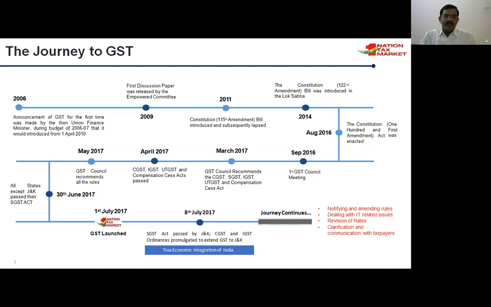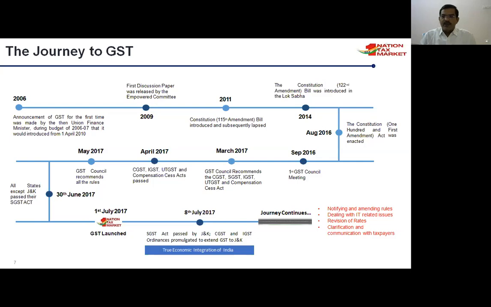In May 2017, the GST Council recommended the rules and rates. By 30th June, all states except Jammu and Kashmir had passed the State GST bill. As I said earlier, on 1st July 2017, GST was launched: one nation, one tax, one market.